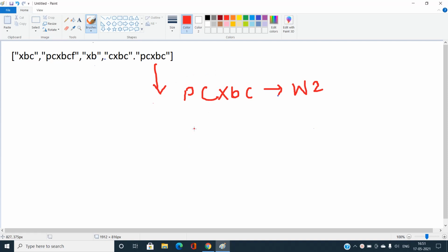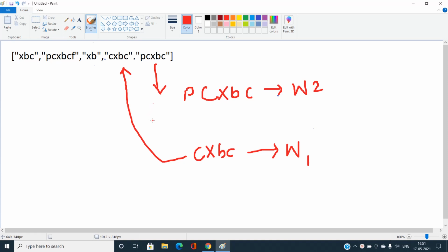Let us say I eliminate this P, so it becomes CXBC. I can claim that this is word 1, and word 1 is a predecessor of word 2, only when CXBC exists in this array of strings. You can easily see CXBC is existing in this array of strings.